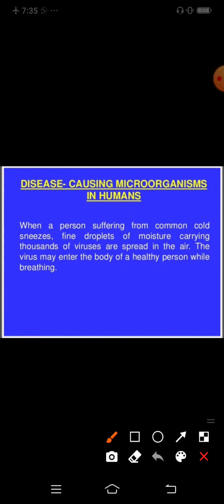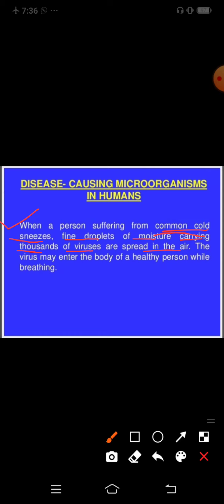Next, disease causing microorganisms in humans. When a person suffering from common cold sneezes, fine droplets of moisture carrying thousands of viruses, because common cold is a viral disease, are spread in the air.